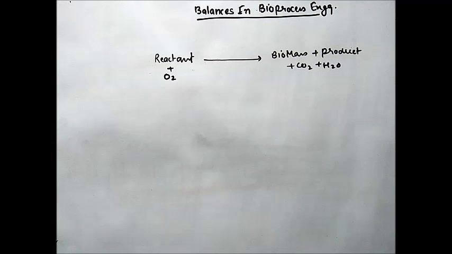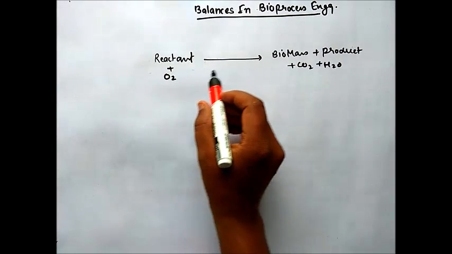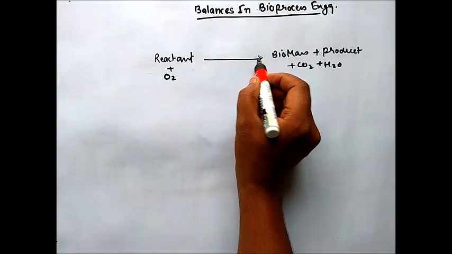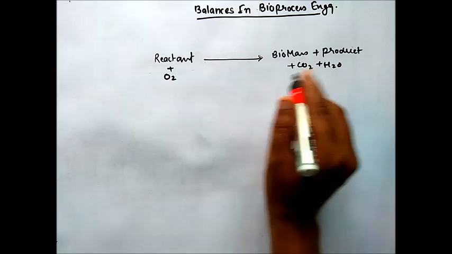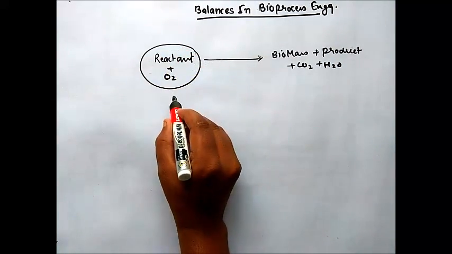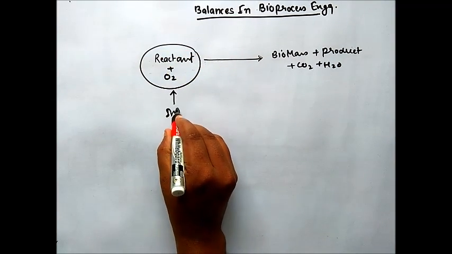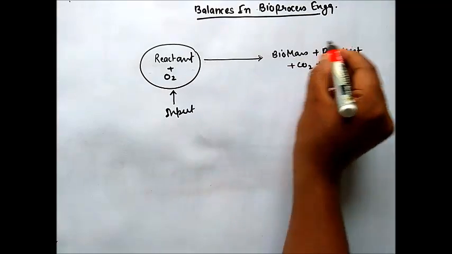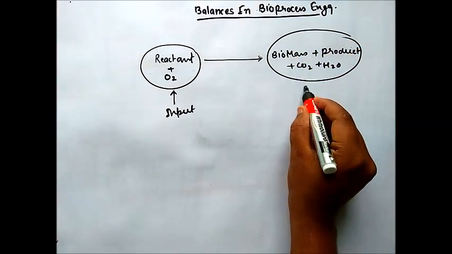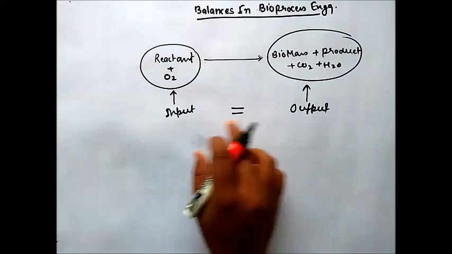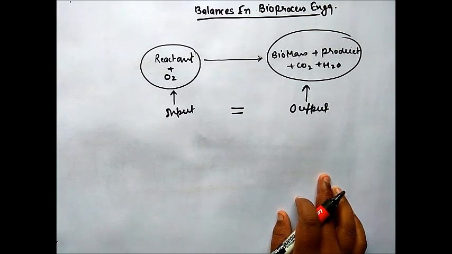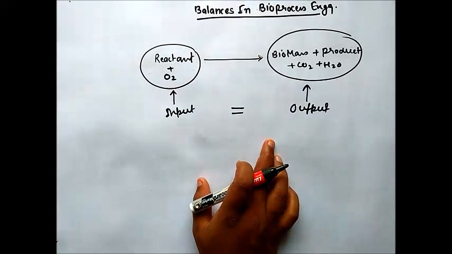Today I am going to discuss balances in bioprocess engineering. This is a general bioprocess reaction, that is reactant plus O2, which converts into biomass and product plus CO2 and H2O. So what do balances mean? Balance means input must be equal to output. This is the balance in bioprocess engineering.